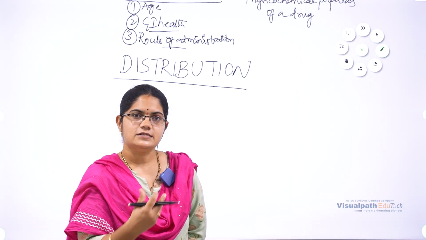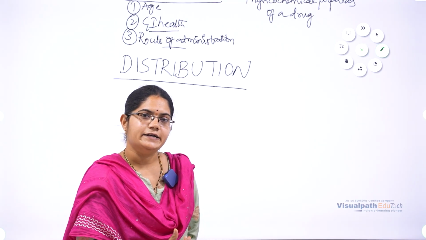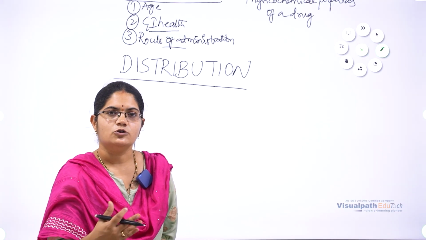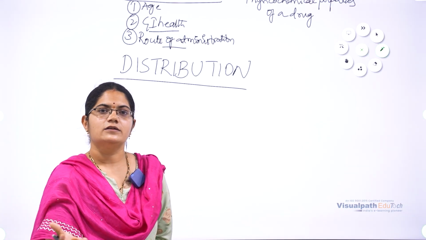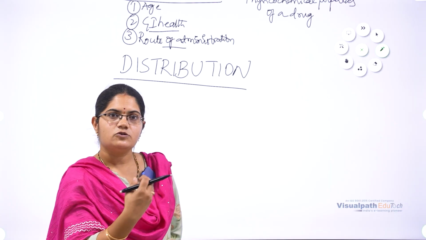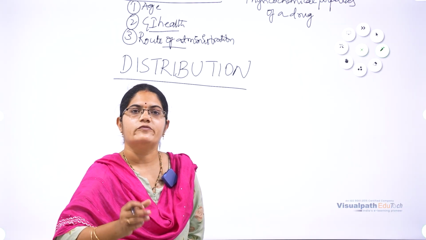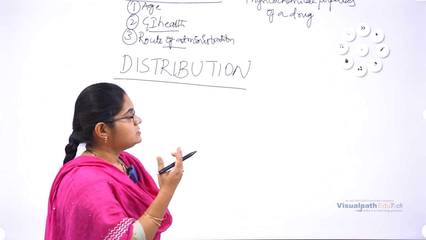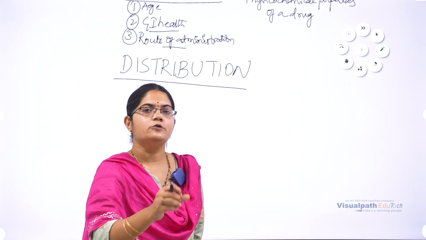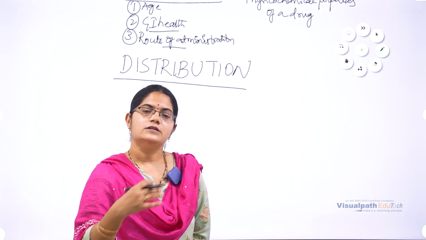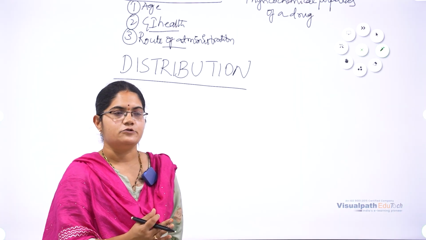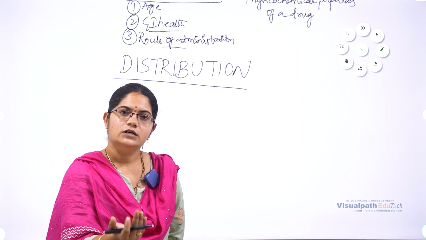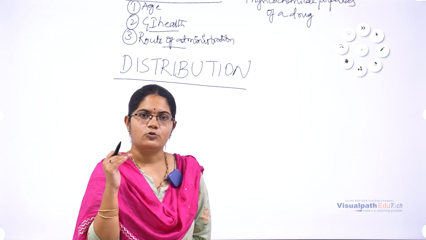So in distribution, the drug needs to be carried through the blood from the systemic circulation to the tissue area or to the organs which require to be treated. That process we call distribution. It is a reversible movement of a drug from systemic circulation to a tissue system. It is the second stage of pharmacokinetic study. How the body is going to respond to the drug is considered as pharmacokinetic study.